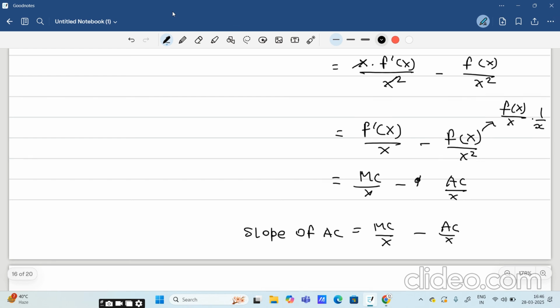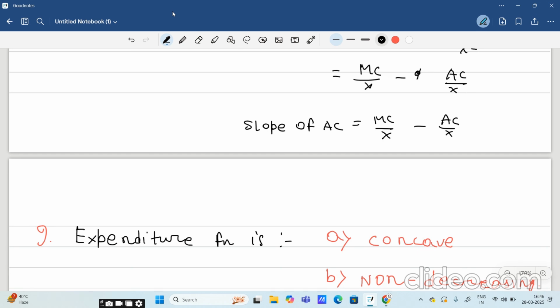Now if I elaborate it a little bit, if I take the LCM of x, then this will be MC minus AC equals to slope of AC. If we take the x to this side, this will be x into slope of AC equals to MC minus AC.